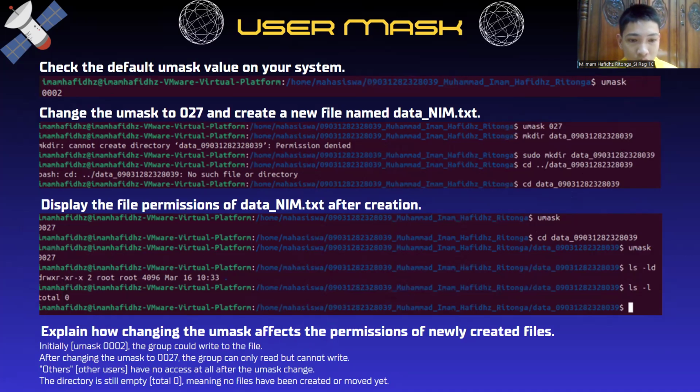And it means other users have no access at all after the umask change, and the directory is still empty. Total is 0, meaning no files have been created or moved yet.